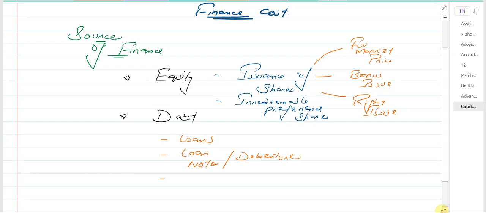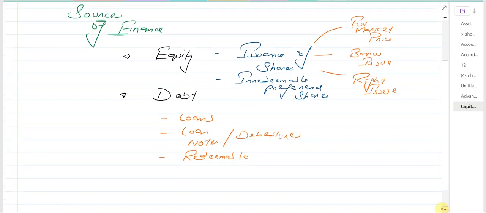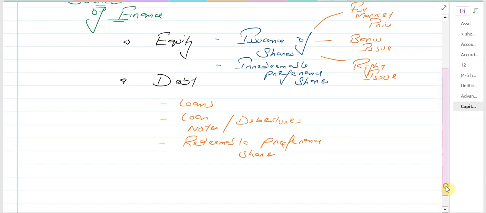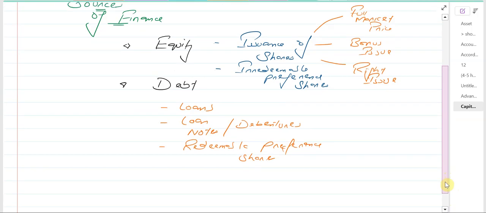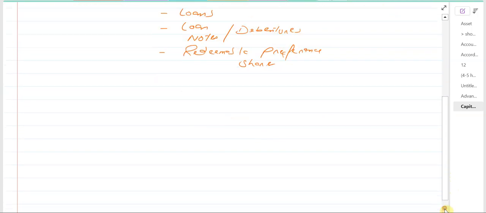And the third category is the redeemable preference shares. Here in the equity we had the irredeemable preference shares, and here in the debt we have the redeemable preference shares. So these are the two sources of finance: the equity finance and the debt finance.